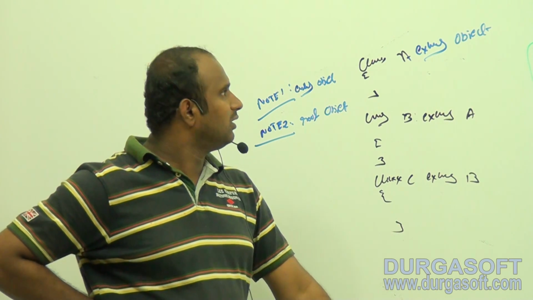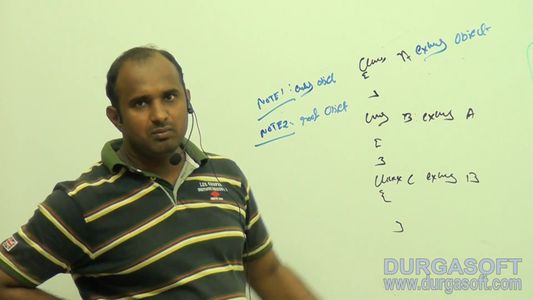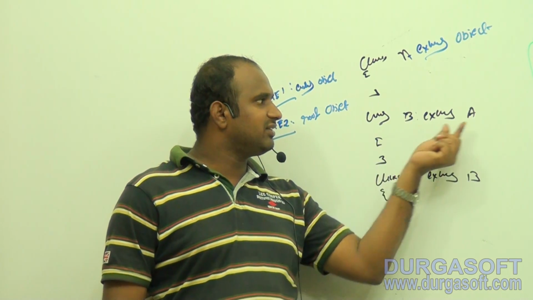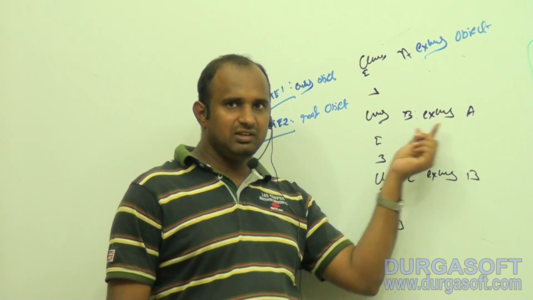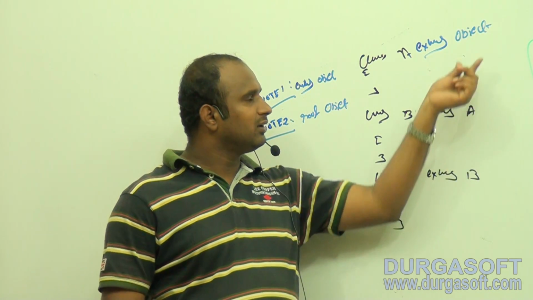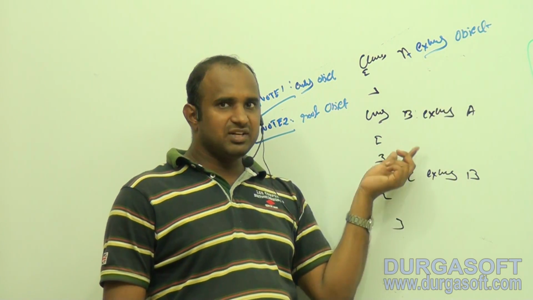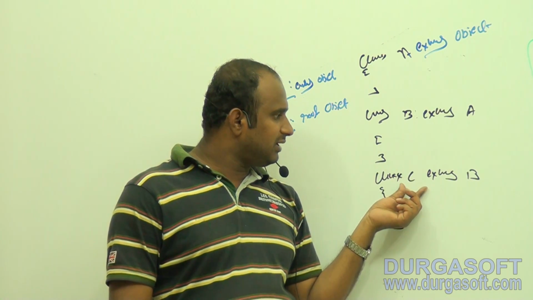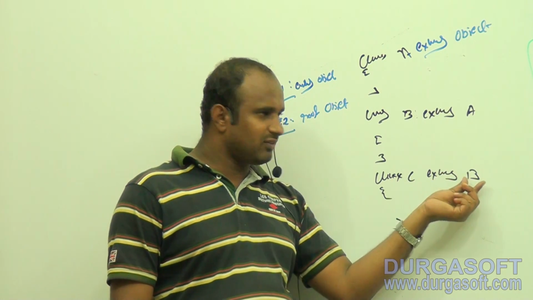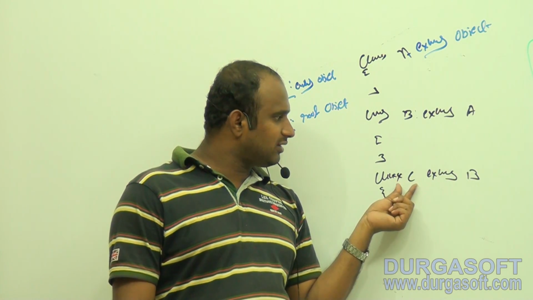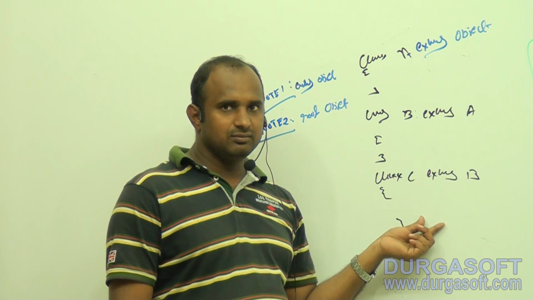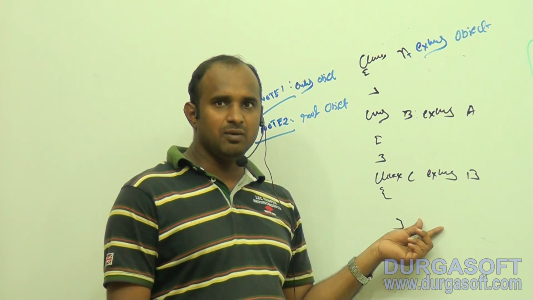Note 3. So tell me, A is the child class of Object. B is the child class of A. Anyhow, indirectly, is B the child class of Object or not? B is the child class of Object. Now tell me, C is the child class of B. Anyhow, is C also indirectly a child class of Object or not? Indirectly a child class of Object.